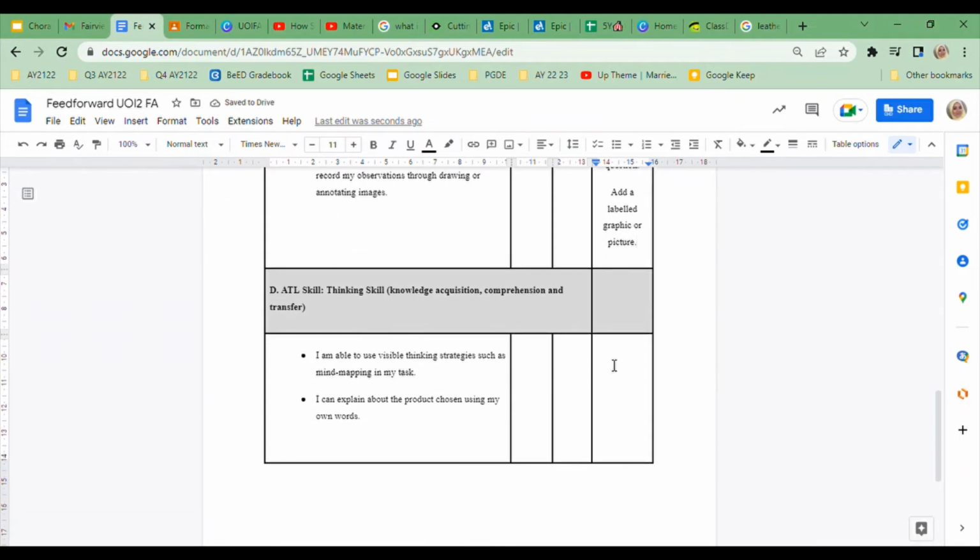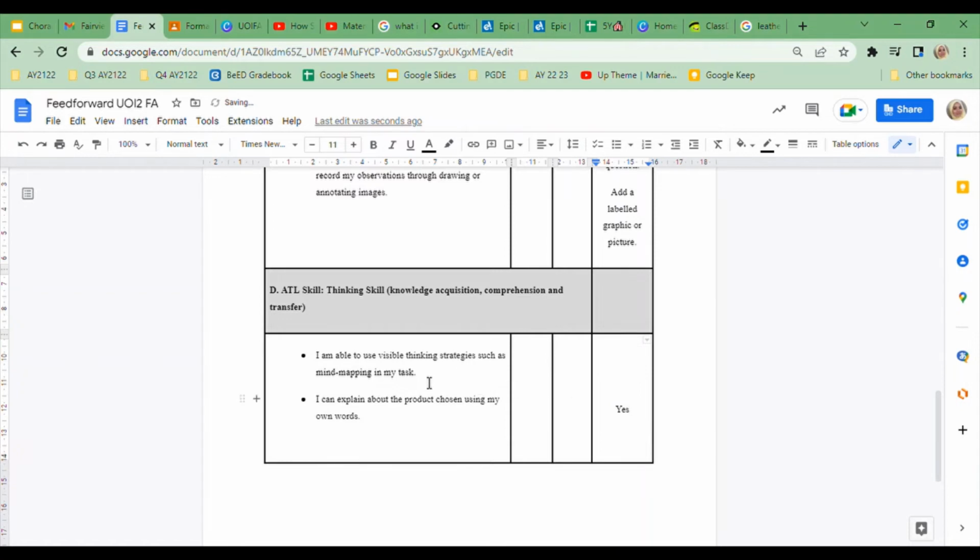Now, we've come to the last part of the feedback or the checklist, which is your thinking skills. I am able to use visible thinking strategies such as mind mapping my task, and I can explain about the product chosen using my own words. I'm going to go to number 2 first and give him a yes. Okay, give Ayman a yes because he has used his own words.